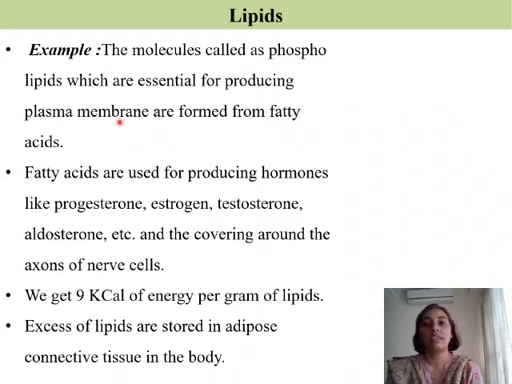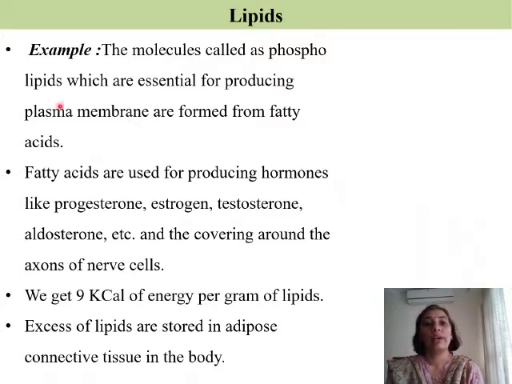We know that inside the cell there are a number of things. There are cell organelles, nucleus, cytoplasm, etc. So the interior of the cell is separated from the outside environment with the help of plasma membrane. Now this plasma membrane is semi-permeable. That means it can allow certain things to move inside the cell and it even allows things to go outside the cell. Substances like nutrients and oxygen can move in, carbon dioxide and various waste products can move out.